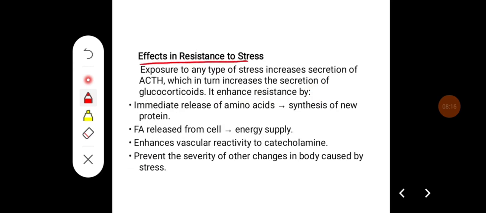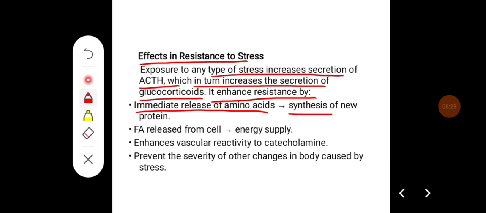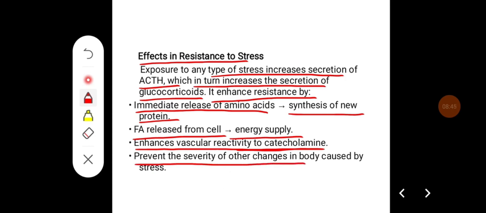Effects in resistance to stress. Exposure to any type of stress increases secretion of ACTH, which in turn increases the secretion of glucocorticoids. It enhances resistance by immediate release of amino acids, that is, synthesis of new proteins, and fatty acids are released from the cell, which is required for energy supply. It enhances the vascular reactivity to catecholamines and prevents the severity of other changes in the body caused by the stress.